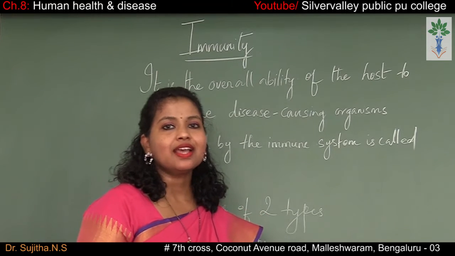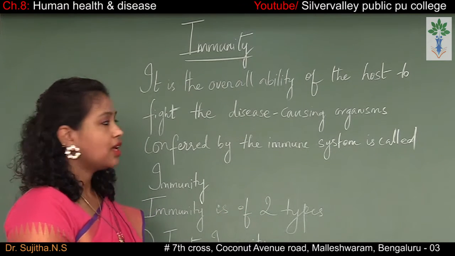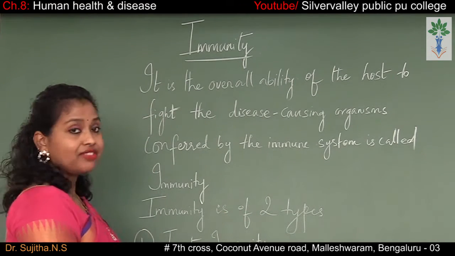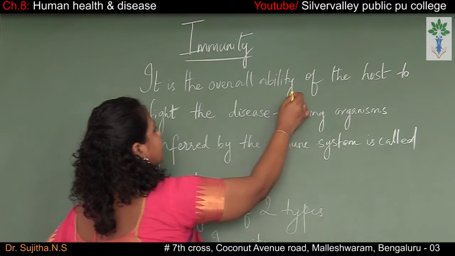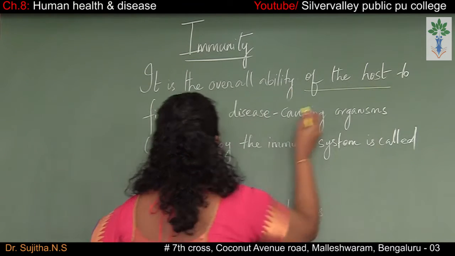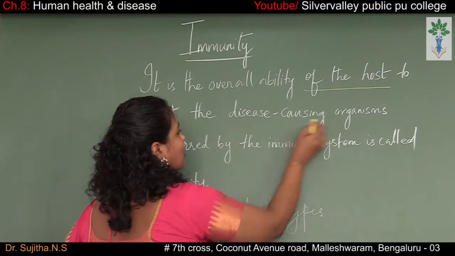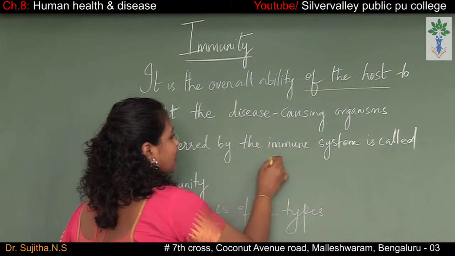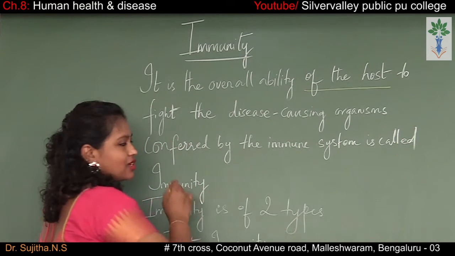So the next one is immunity. What is immunity? Immunity is defined as the overall ability of the host to fight the disease-causing organisms, conferred by the immune system. This is called immunity.